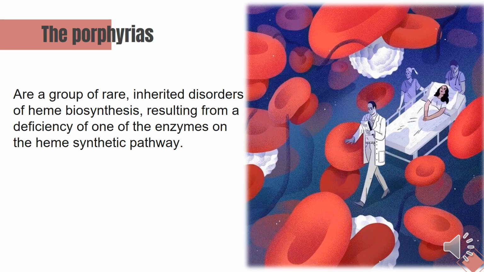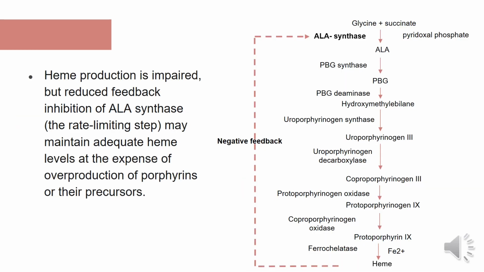So what is porphyria? Porphyrias are a group of rare inherited disorders of heme biosynthesis, resulting from a deficiency of one of the enzymes on the heme synthetic pathway. In the previous lecture, we said that heme is synthesized in 8 steps, and there is a specific enzyme responsible for each step. So any defect or deficiency in one of these enzymes will result in a disease called porphyria.